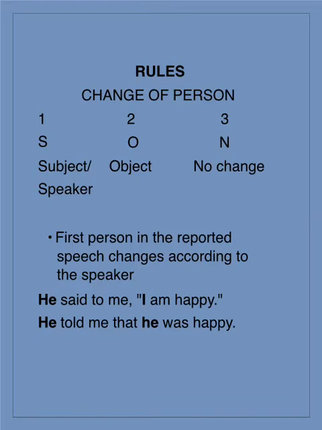Let's shift to the rules. First of all, let's begin with change of person. Now all of you are already familiar with the fact there are three kinds of persons: first person, second person, and third person. First person refers to the speaker and the words used by the speaker for himself or herself. For example, the words like I, me, my, we, our, us, ours, all such words come under the category of first person.